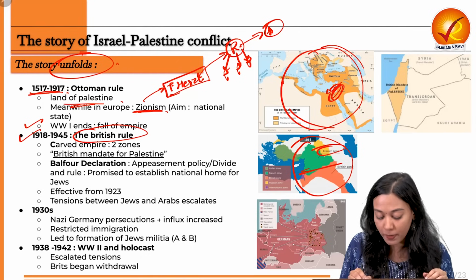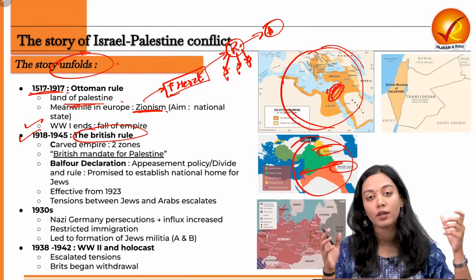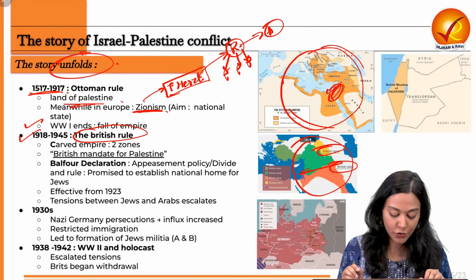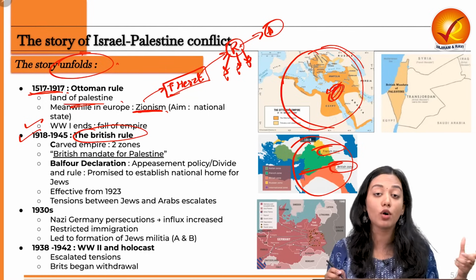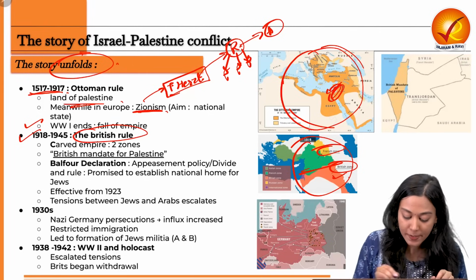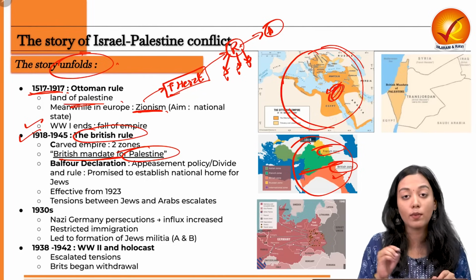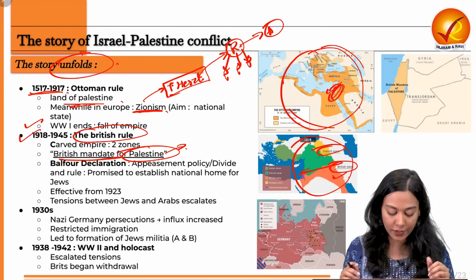One is controlled by the French, named the French zone. The second is covered by the British, that is the British zone. In order to apply their administrative machinery, laws and regulations, the British officially declared this region the British Mandate for Palestine. Why Palestine? Because this is the name given by the Christian religion to this region.